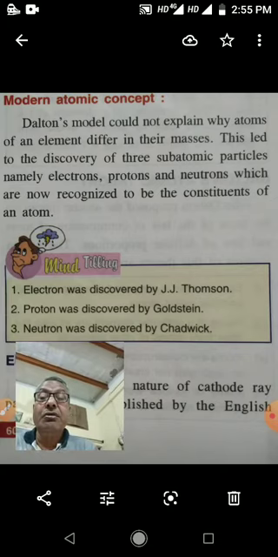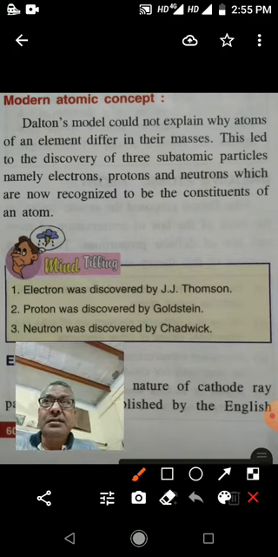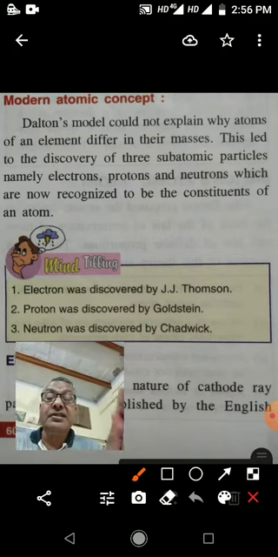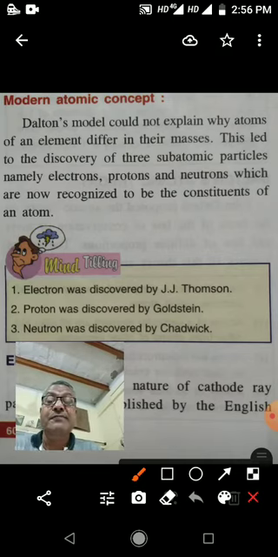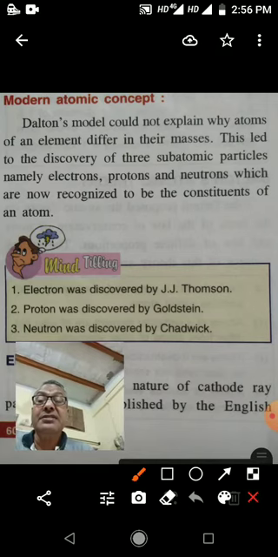Earlier it was said that the atom is the indivisible, smallest particle. So the atom was indivisible, the smallest particle. But now, according to modern scientists, the atom is made up of three subatomic particles.